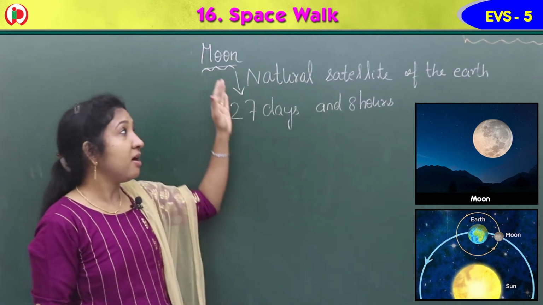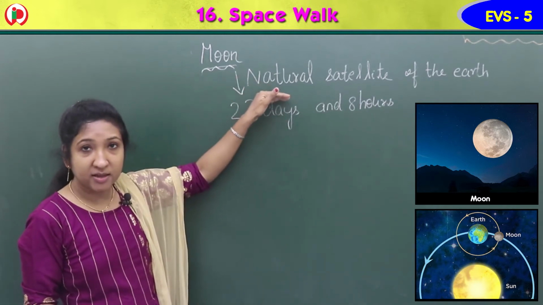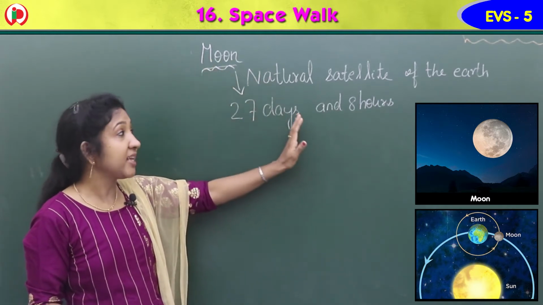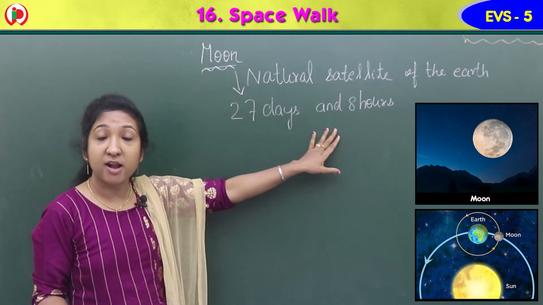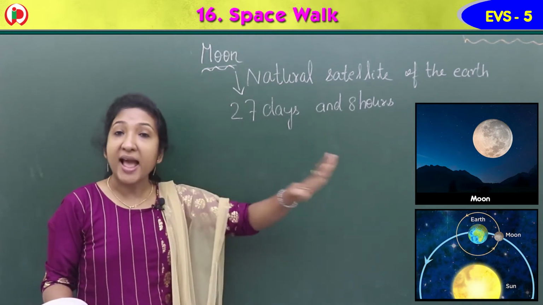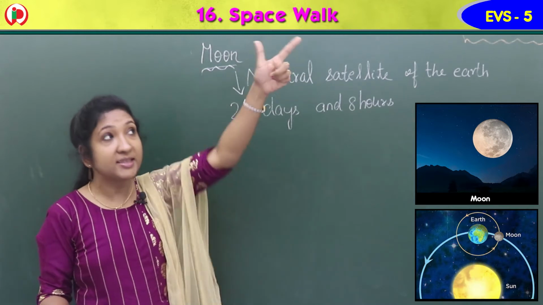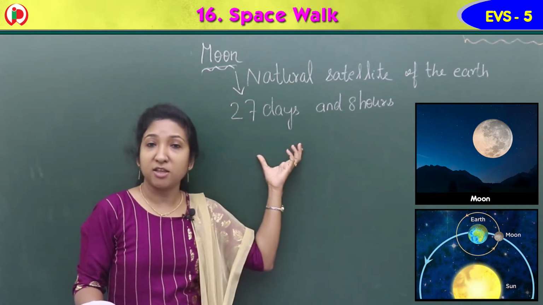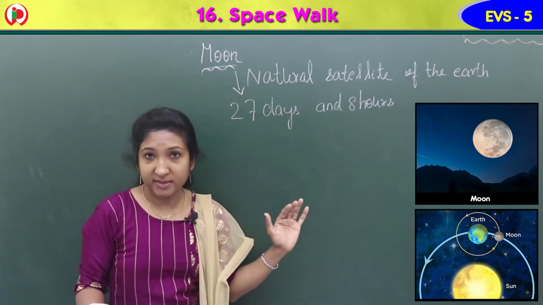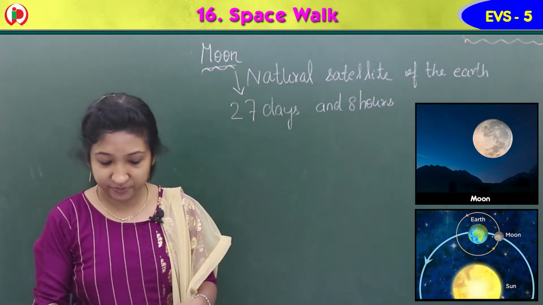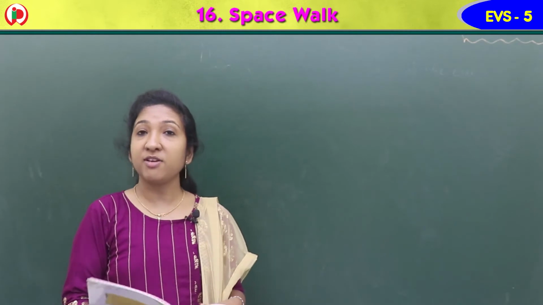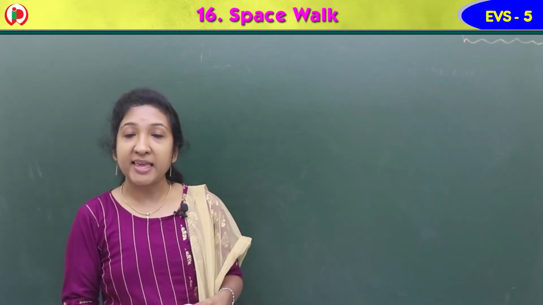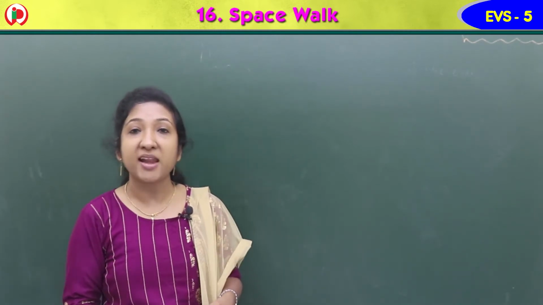So moon is the natural satellite of the earth. It takes 27 days and 8 hours to revolve around the sun. It has no light of its own. It reflects the light of sun, and as there is no water and air on the moon, no life is possible on the moon.